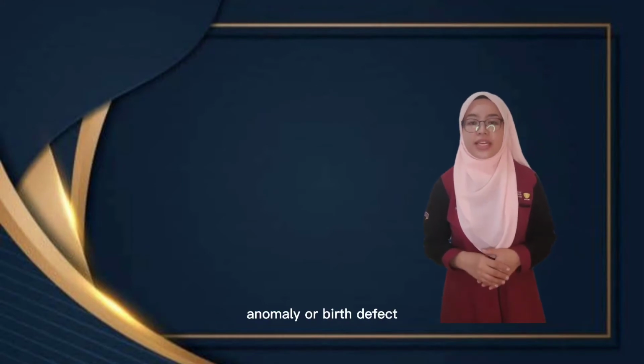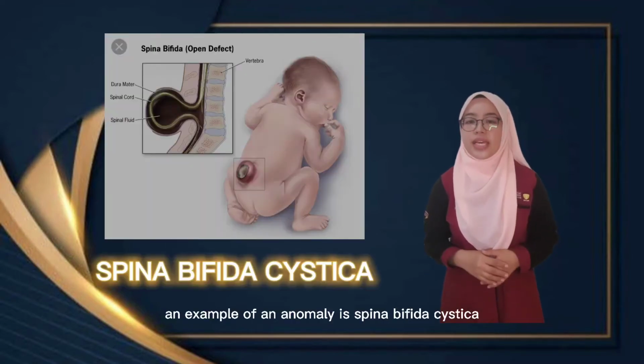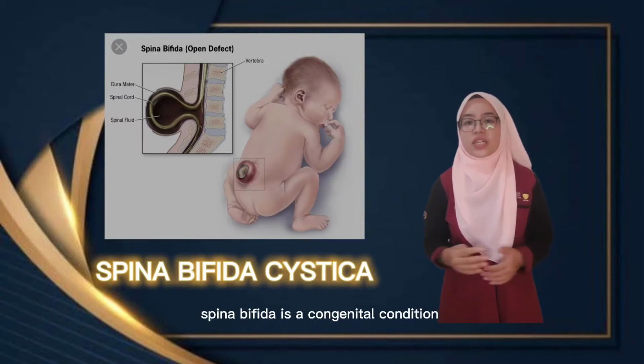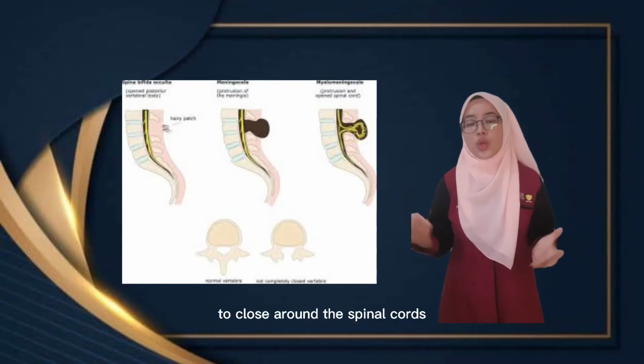An anomaly or birth defect is a deviation from what is normal in the development of a structure or organ. An example of an anomaly is spina bifida cystica. Spina bifida is a congenital condition in which the spinal canal fails to close around the spinal cord.